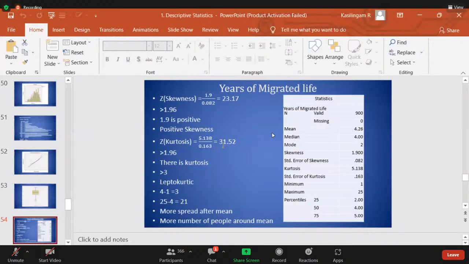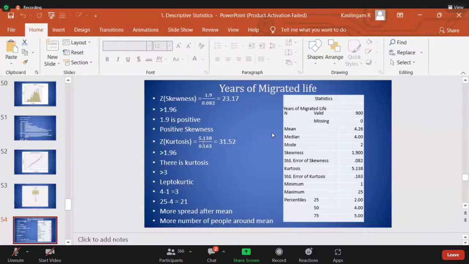Now, how to find out whether it is leptokurtic or platykurtic? Here it is not plus or minus. When the kurtosis value is more than 3, then leptokurtic, higher.